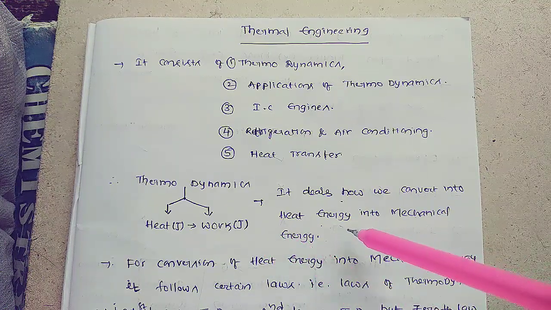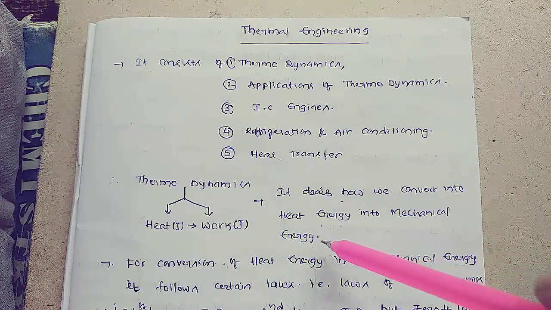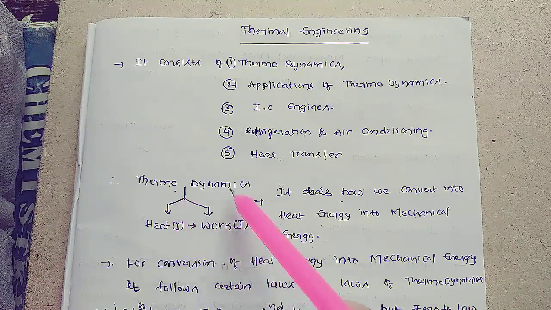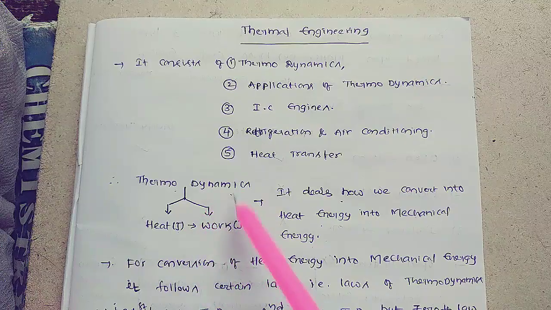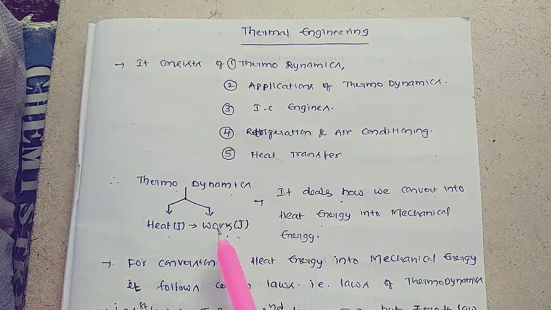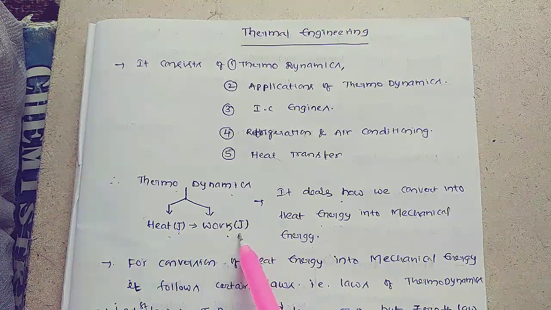But when you convert heat energy into mechanical energy, it has to follow certain rules and regulations. That means it has to abide by certain laws. That leads to the laws of thermodynamics. That's why we start with the laws of thermodynamics. Initially, from the definition, thermo means heat and dynamic means work. Heat is also energy and work is also energy. Heat energy is measured in joules, and work energy is also in joules.